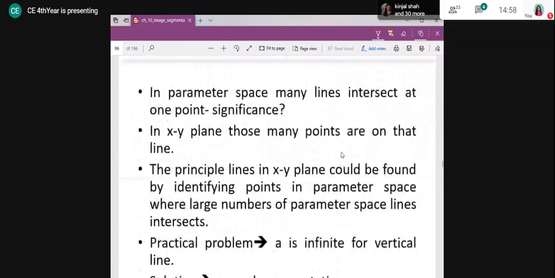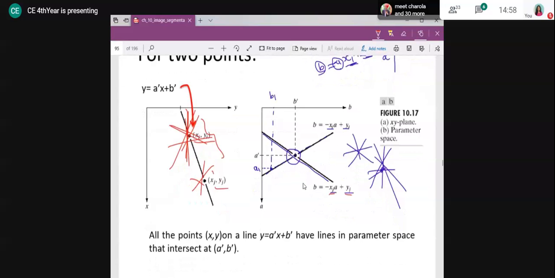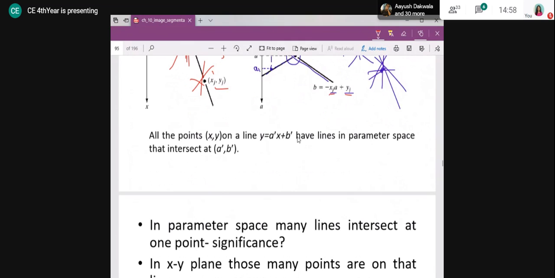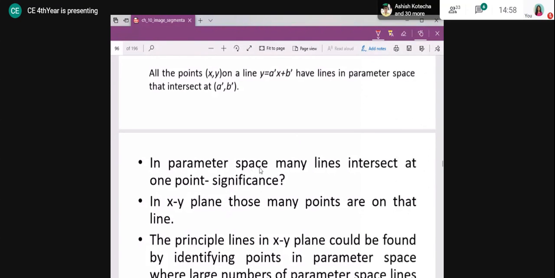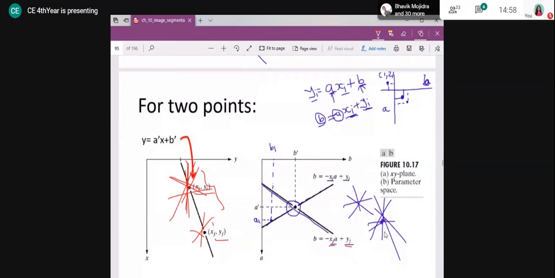Okay, so fine. I hope this point is clear to you, that if two lines are intersecting, that means there is a common line with this particular slope and intercept which exists between them. But what if the line that passes through my pixel or my coordinate is vertical?